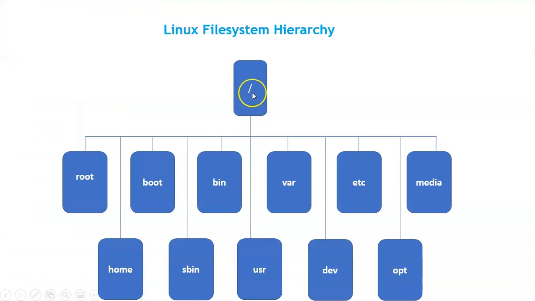So this slash is equal to the C drive inside Windows. Just as the directories are available inside the C drive, the same way in Linux this slash is equal to C. Inside the C we can see the users directory, program files directory, Windows directory. The same way here also we can see multiple directories. Directories are nothing but what we call folders. Here we'll talk about each and every folder and what the purpose of these folders is.